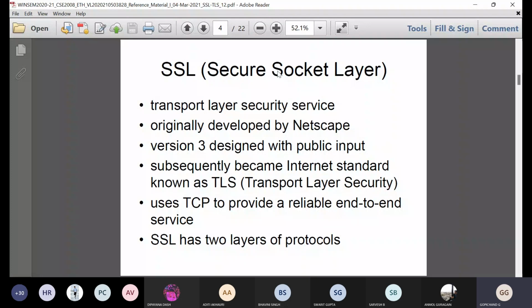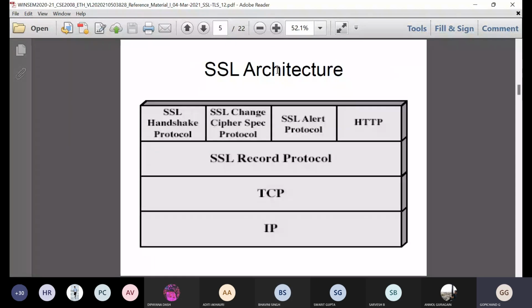SSL has two layers of protocols. See the architecture over here. The first layer consists of the SSL handshake protocol, SSL change cipher specification protocol, SSL alert protocol, and HTTP protocol. Four protocols are present in the first layer, and the second layer of the SSL architecture is the SSL record protocol, the third layer is the TCP protocol, and the fourth layer is the IP protocol.